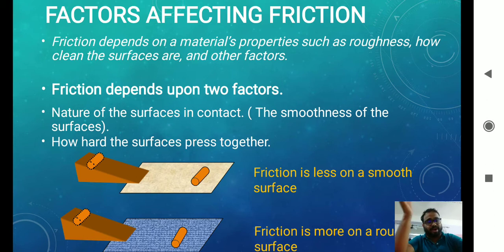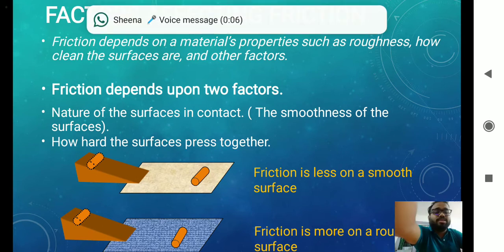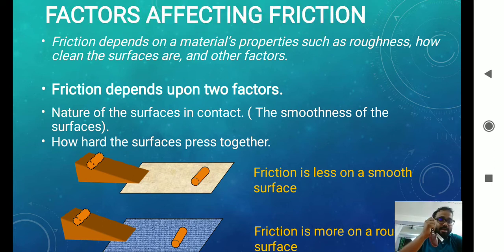Next, factors affecting friction. Friction depends upon two factors: the nature of the surfaces and how hard you press. Suppose I take a key and press it hard. If I press it hard, the friction will be more, and the friction is more on a rough surface. If I move it, and the surface is rough, then the frictional force will be more, and if the surface is smooth, then the frictional force will be less. So it depends how hard we press it.